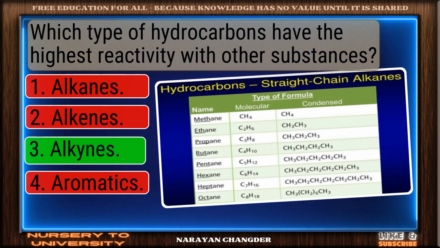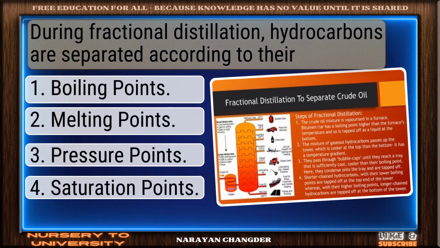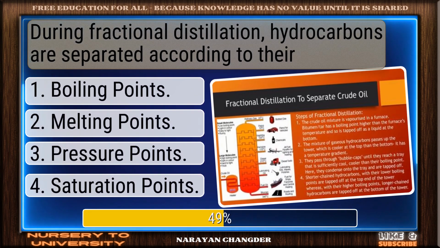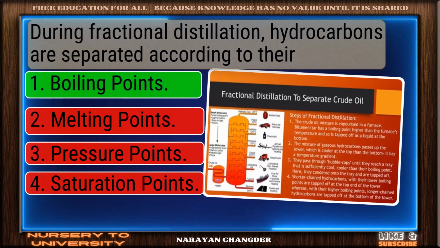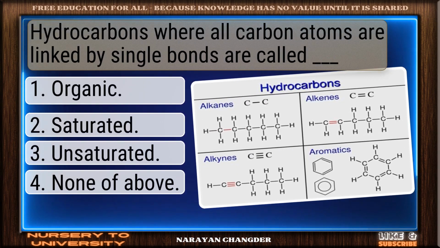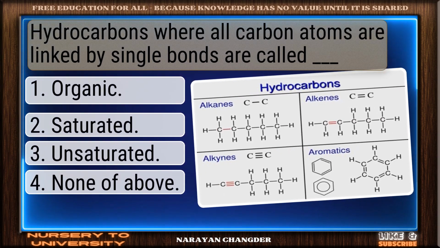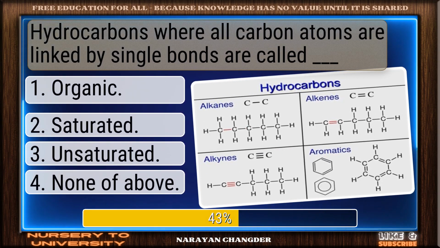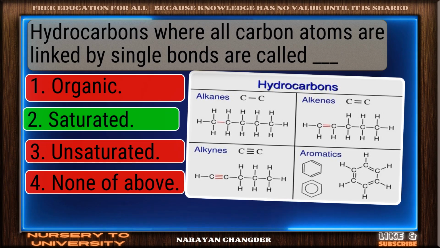Great job. Alkynes is the accurate answer. During fractional distillation, hydrocarbons are separated according to their. Well done. Boiling points is the right choice. Hydrocarbons, where all carbon atoms are linked by single bonds, are called dash. Correct. Saturated is the right answer.